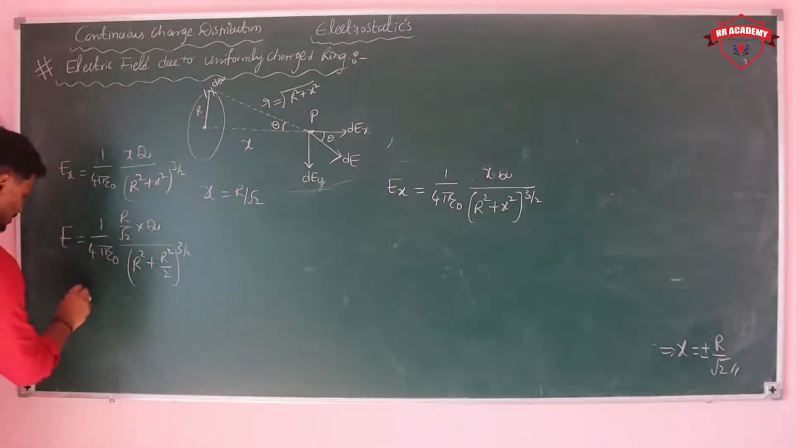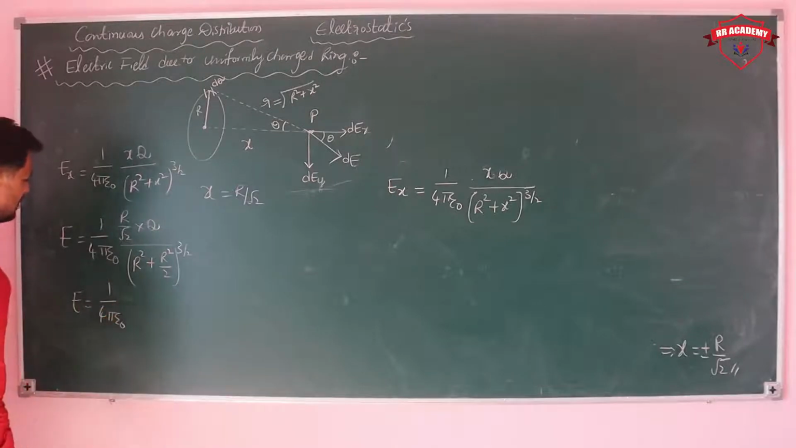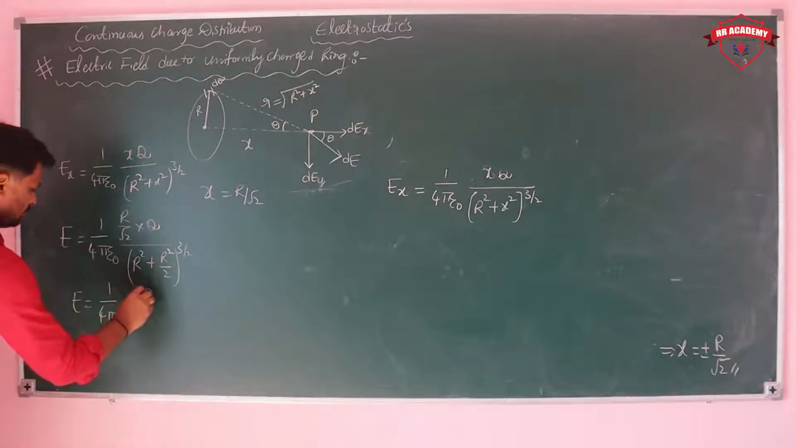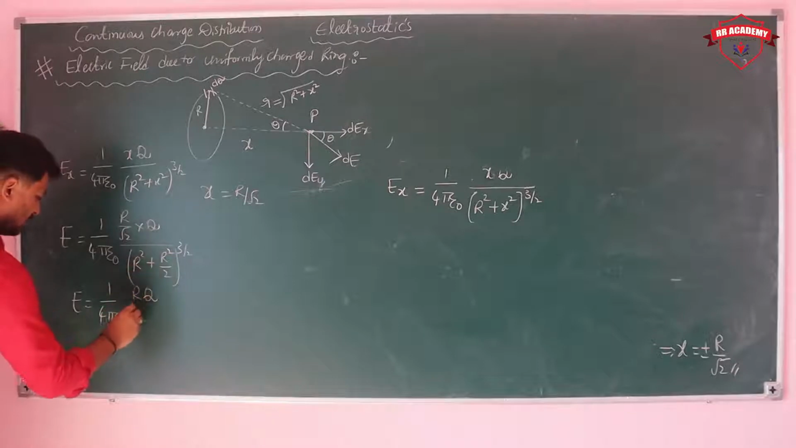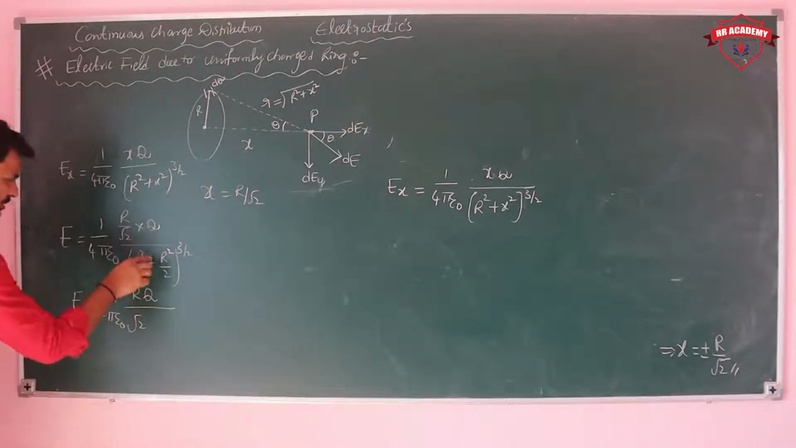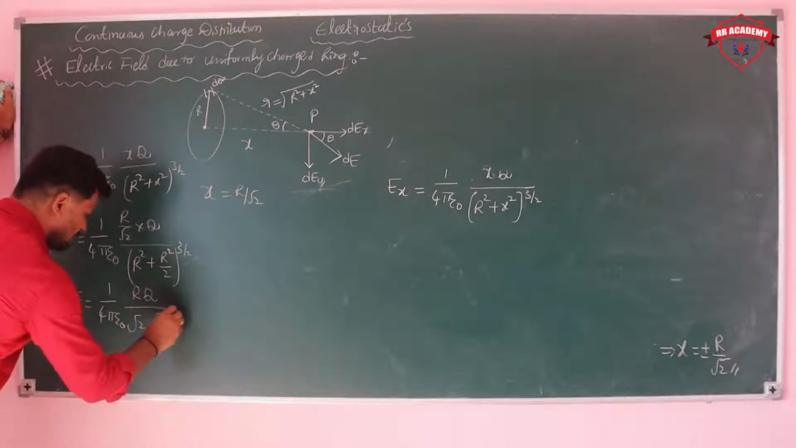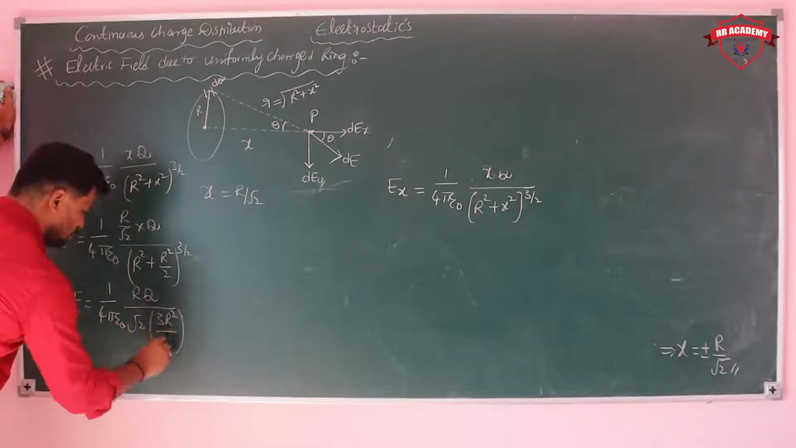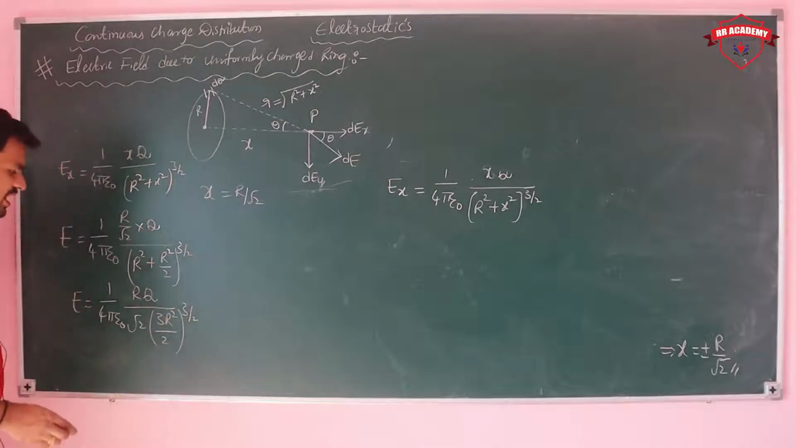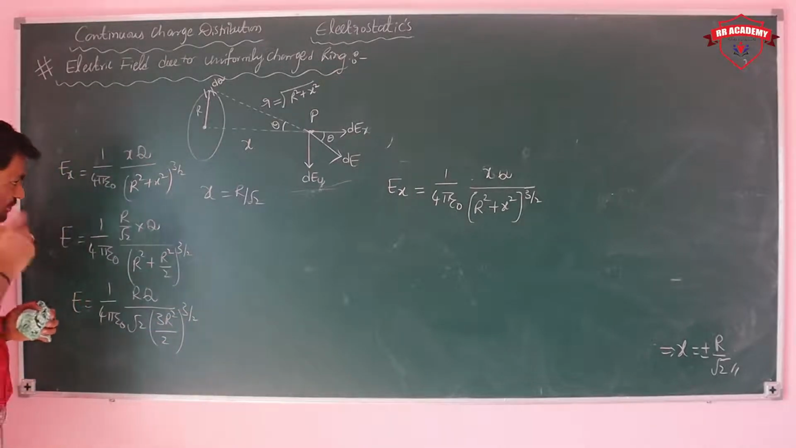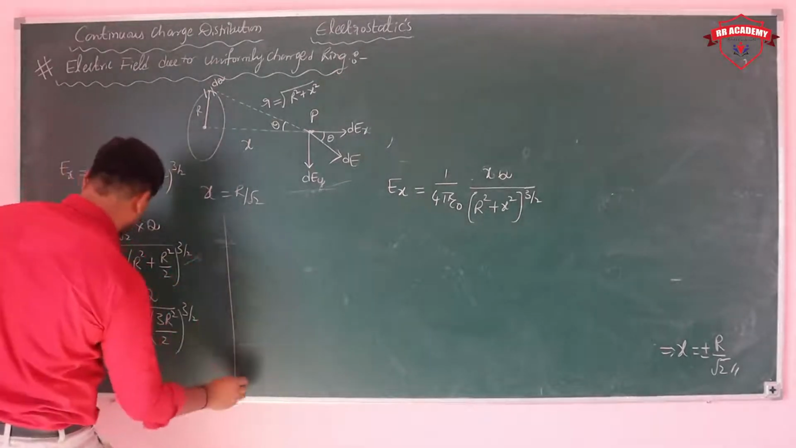So this value becomes E is equal to 1 upon 4 pi epsilon naught, q r by root 2, divided by the total value, which is 3r square by 2 whole to the power of 3 by 2. You can make further simplification of it.